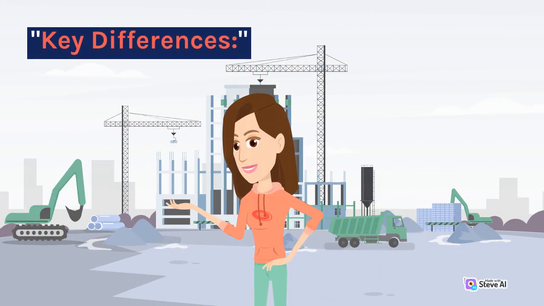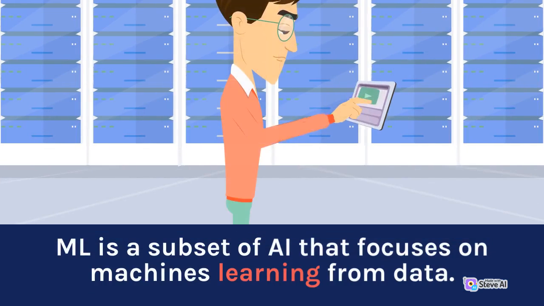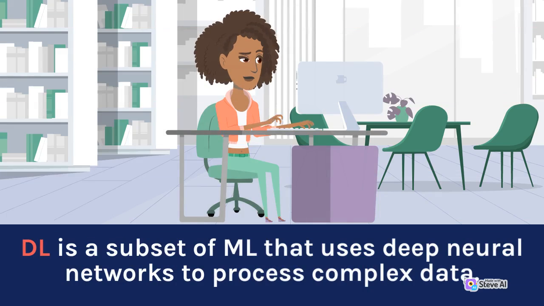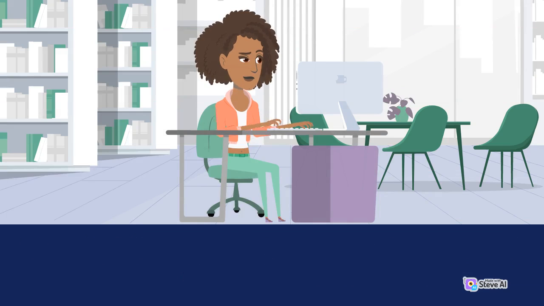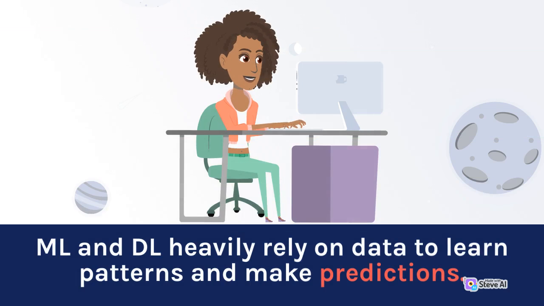Key differences. Scope. AI is the overarching concept that encompasses the development of intelligent systems. ML is a subset of AI that focuses on machines learning from data. DL is a subset of ML that uses deep neural networks to process complex data. Data dependency. AI can utilize various techniques beyond data analysis, such as rule-based systems. ML and DL heavily rely on data to learn patterns and make predictions.